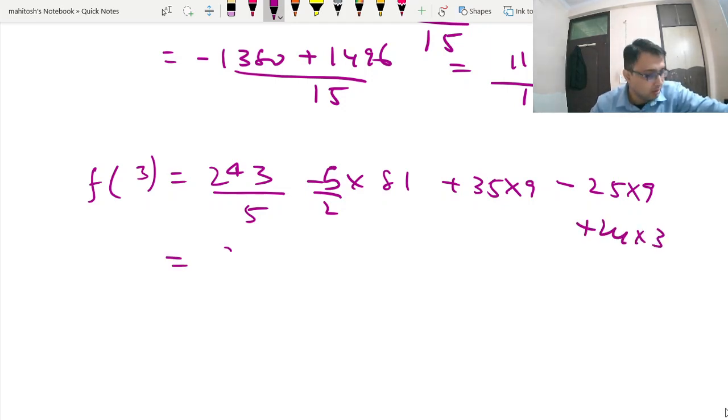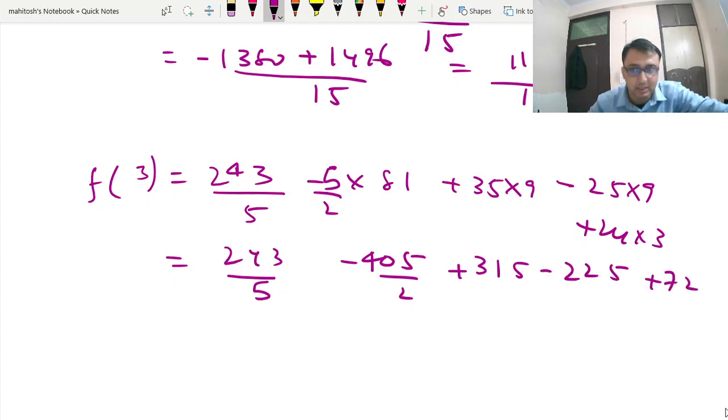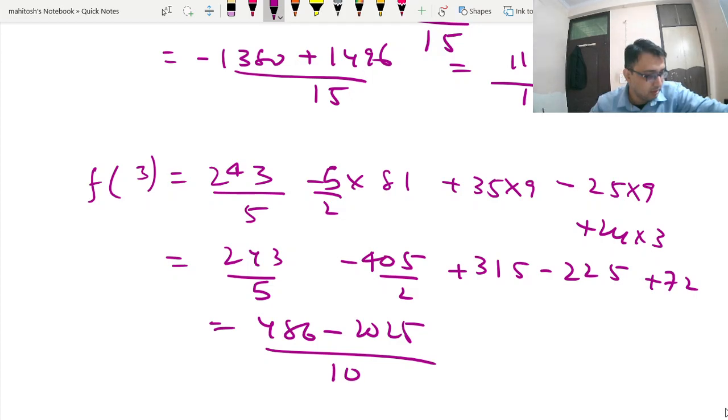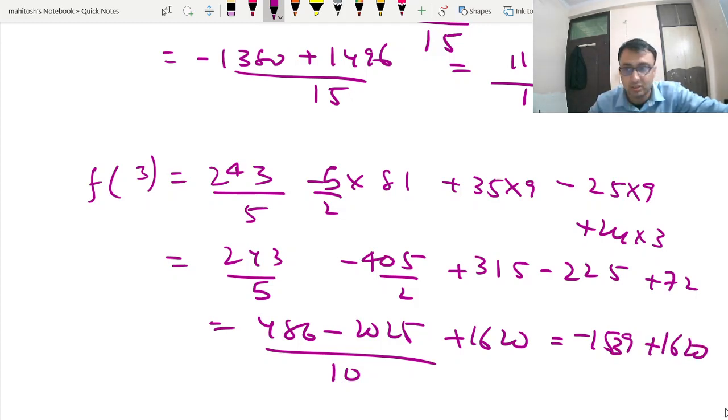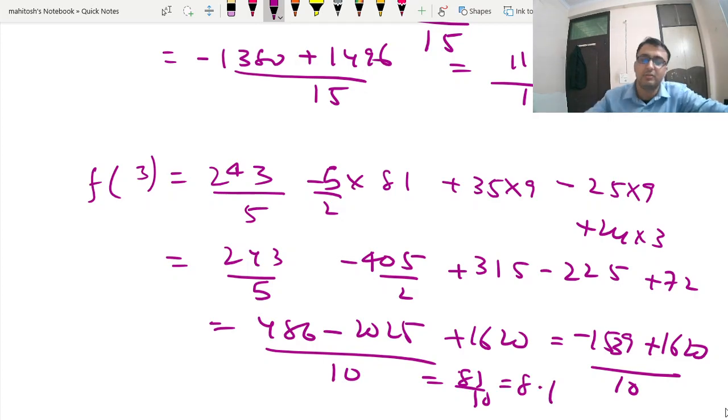So this is your 243.15 minus 405 by 2 plus 315 minus 225 plus 72. This is your 486 minus 2025 upon 10 plus 1620, is equal to minus 159, 1539 plus 1628 by 10. This is your 8.1. Again, f(3) is positive.